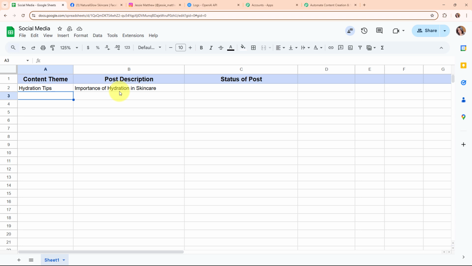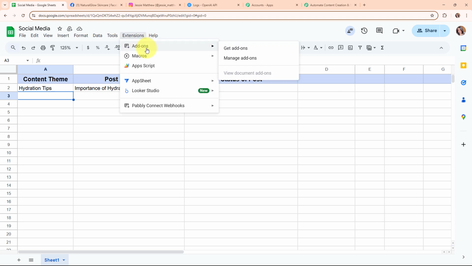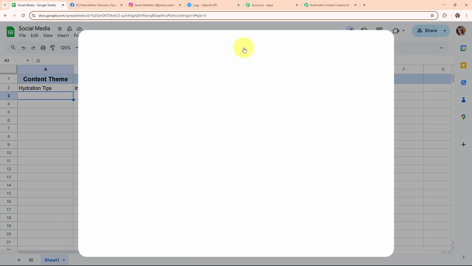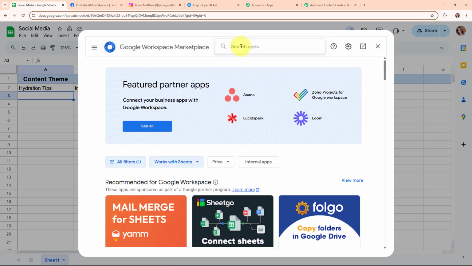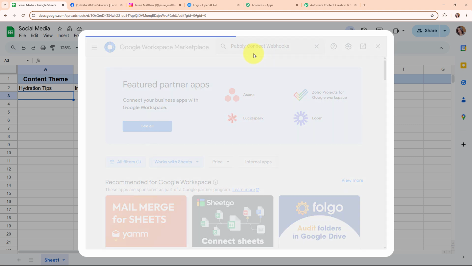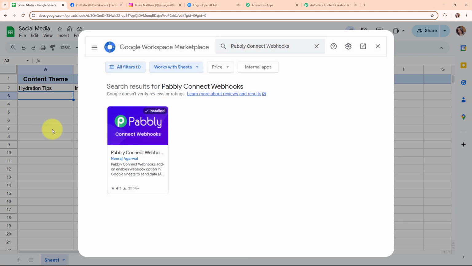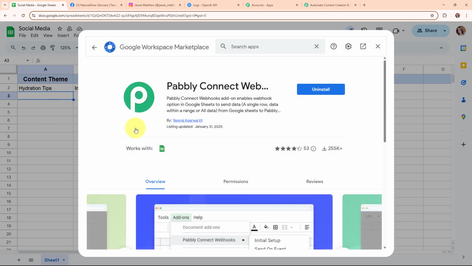So now here to connect your Google Sheets with Pabbly Connect, you need to install an add-on in your Google Sheets account. And here to install that add-on, you have to click on this extensions, and from here you have to click on add-ons, and here under add-ons you have to select get add-ons. Now here in this Google Workspace Marketplace, you have to search for the add-on that is Pabbly Connect Webhooks. So I'm going to select that, and then you have to install this particular add-on in your Google Sheets account in order to connect your Google Sheets with Pabbly Connect.